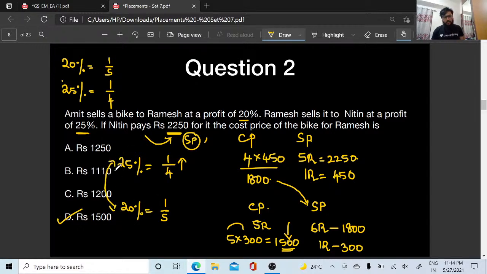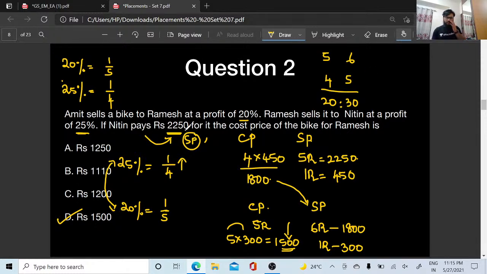Because it's the same commodity which is sold, 25% and 20% are given. So 20% is the first one, which is going to be 5 and 6. 25% is 4 and 5. So 5 4s are 20, and 5 6s are 30. Yes or no? 5 4s are 20 and 5 6s are 30.